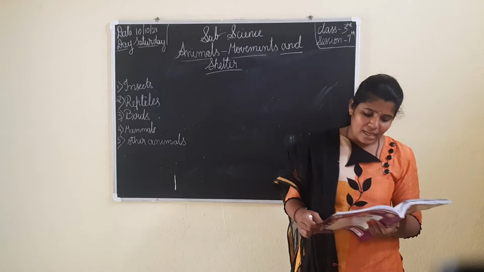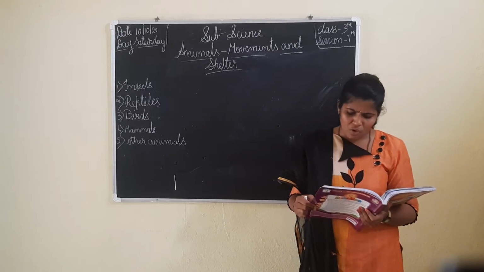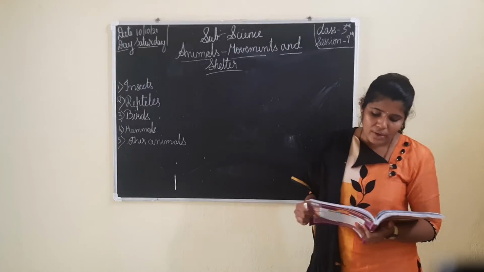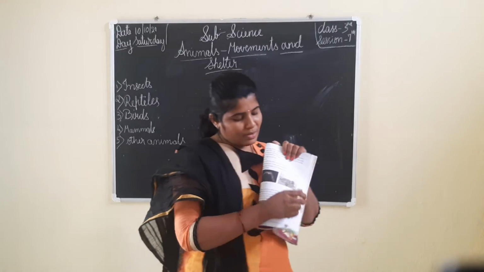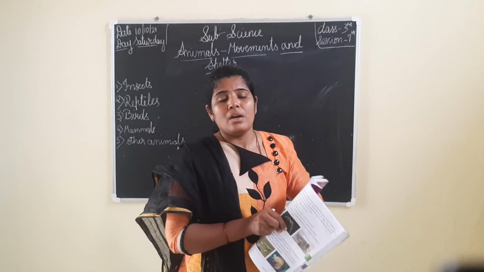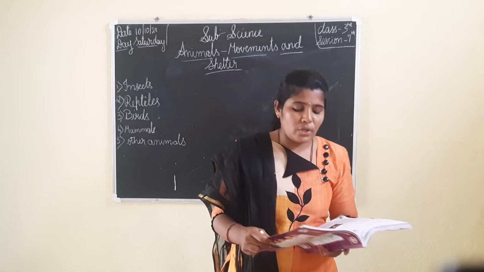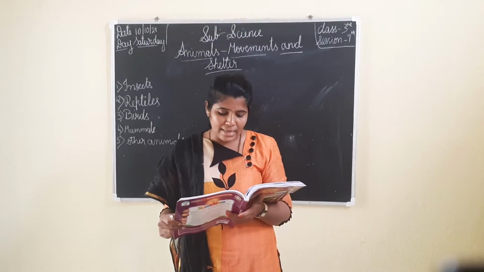Bats are flying mammals. The forelimbs of bats are modified into wings. Okay, you have seen bats, no? Bats, you can see them on the trees. Their forelimbs are modified into wings which help in flying.